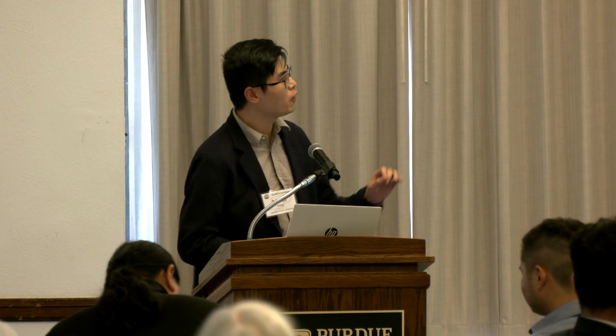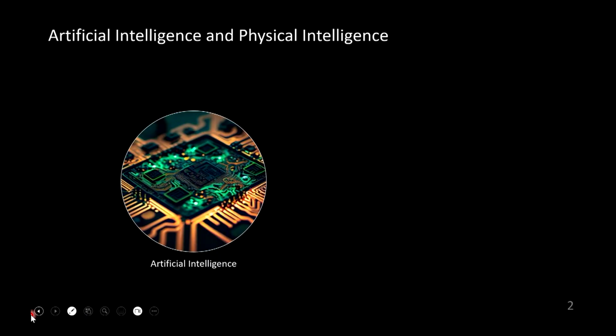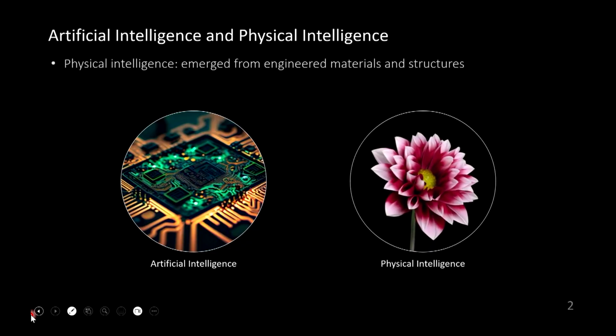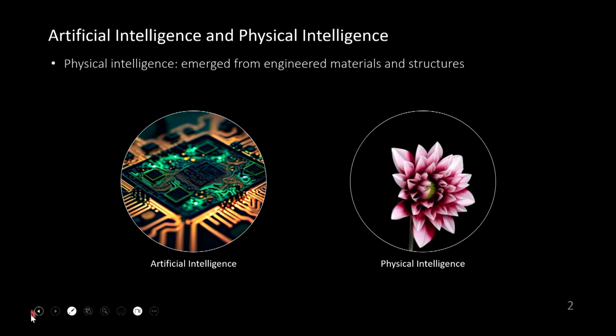So my topic today is AI-enabled design of engineered material system. And the topic today is really about artificial intelligence. We all know about this, how to use electronics to achieve certain autonomy. But here, I'm going to talk about another topic, which is physical intelligence. We are not the only one who make computers. Nature has its own computer, like this flower. It does not have any electronics, but it can do something automatically.